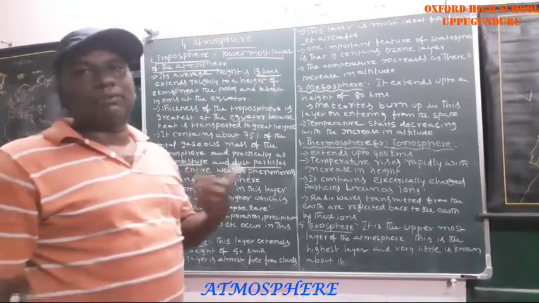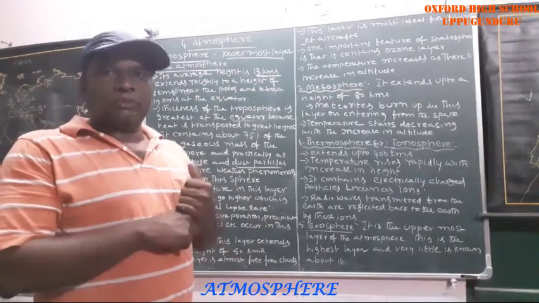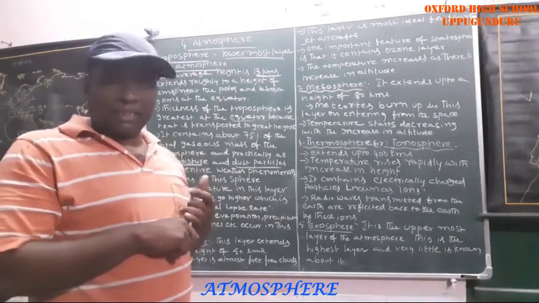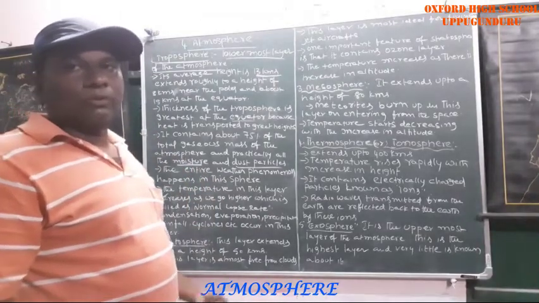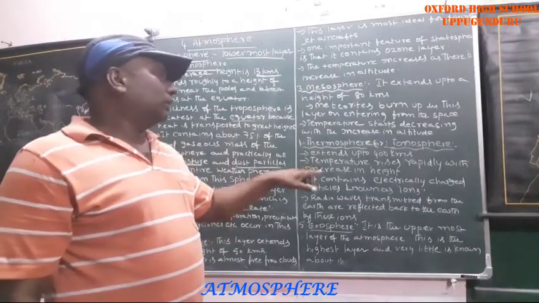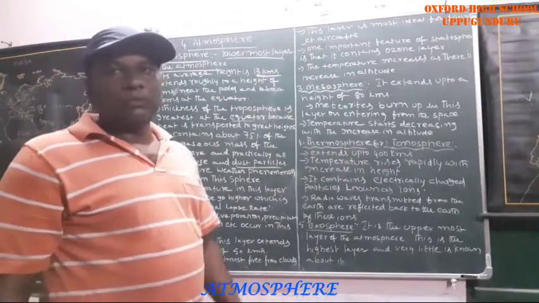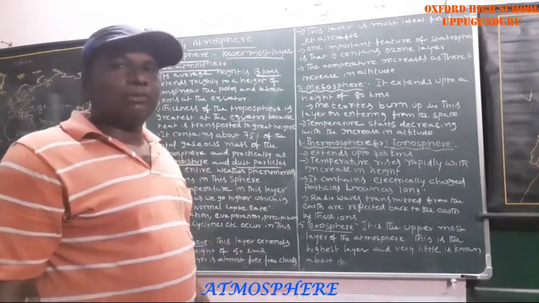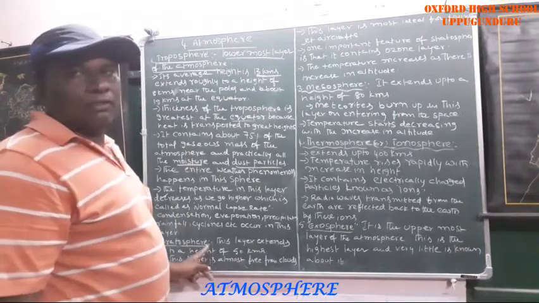So I will ask some bits. Try to do it yourself. Which sphere is favorable for flying jet aircraft? Second one, stratosphere. Which sphere is also called the ionosphere? Fourth one, thermosphere. Which sphere is free from clouds? Second one, stratosphere.